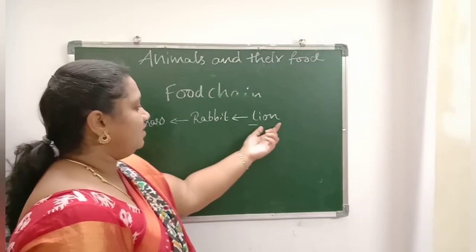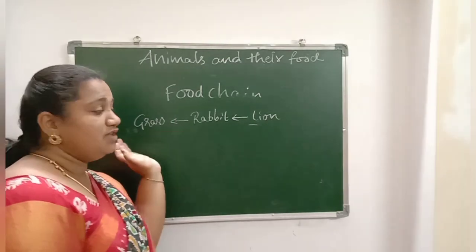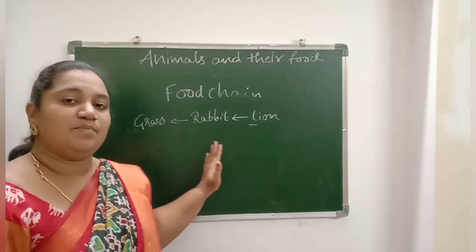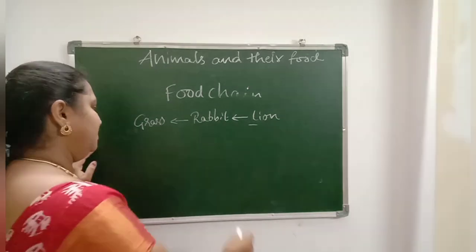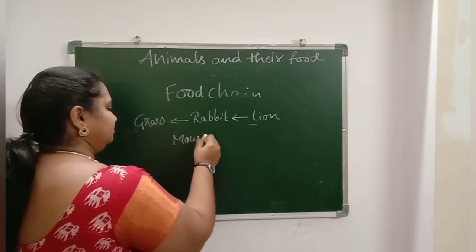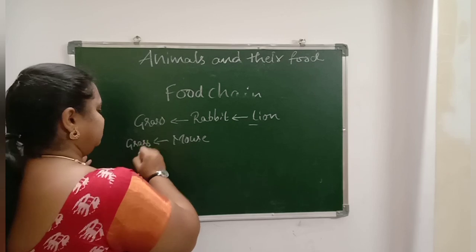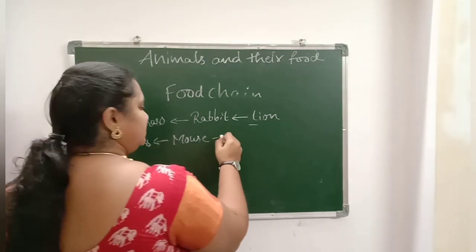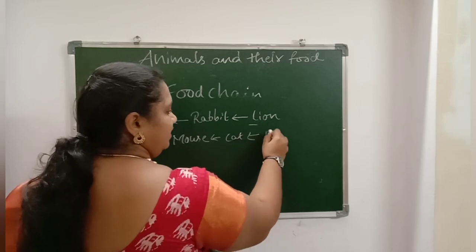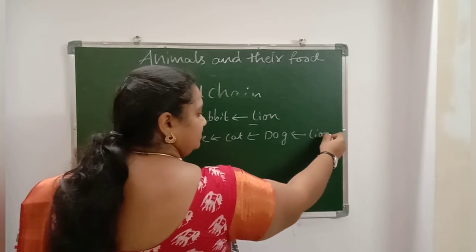Okay. So this animal is feeding on this and this animal is feeding on this. So you try to write some more food chains like this. For example, in our houses, mouse eats some grass. Next, this is eaten by cat. Cat is eaten by dog. Dog is eaten by lion.